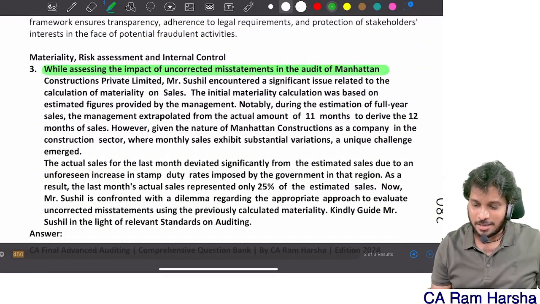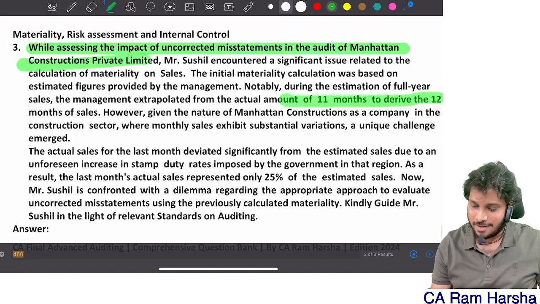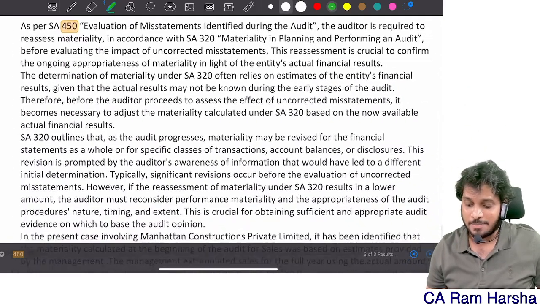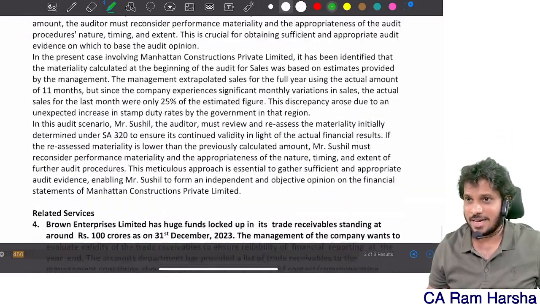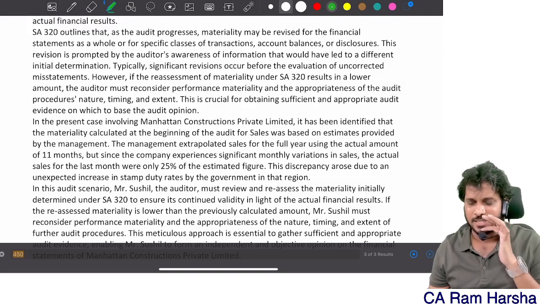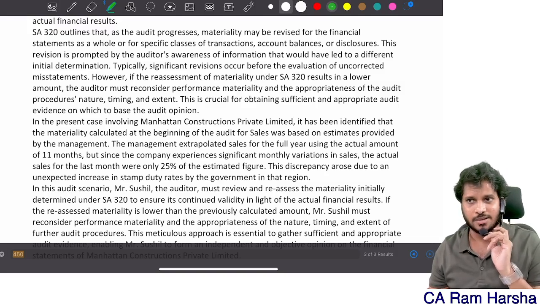When assessing the impact of uncorrected misstatement of the construction company, 11 months to 12 months, 25%. In the May 24 RTP it is there. Same question is there in the RTP, but we didn't discuss it specifically, but I uploaded a video on the RTP. Briefly I would have discussed this point in the RTP. Understood?